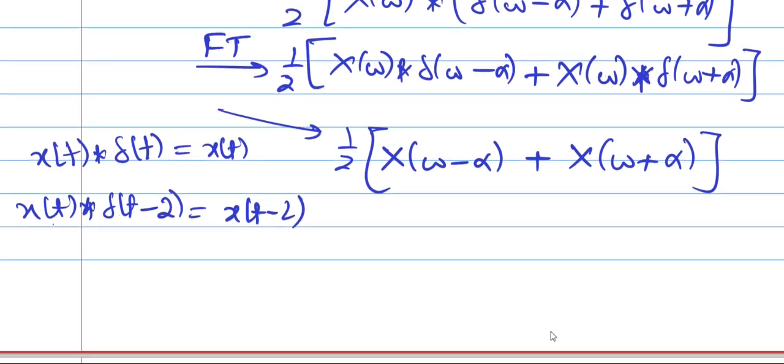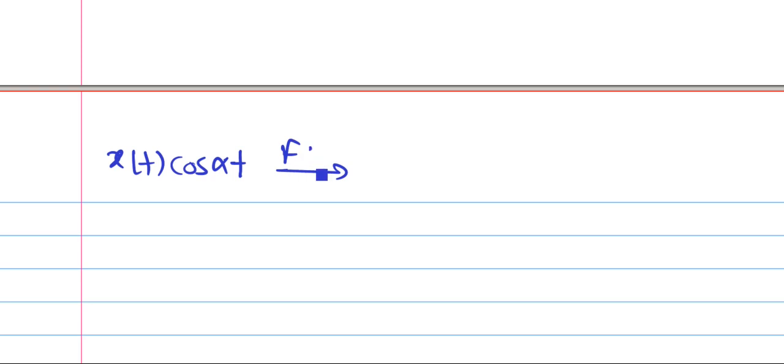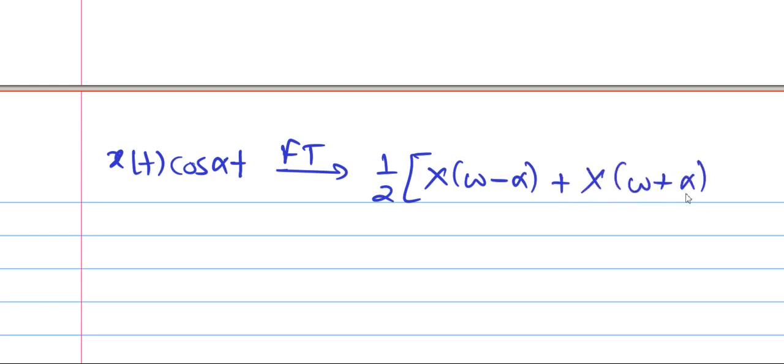So the final answer is x of t into cos alpha t has Fourier transform 1 by 2 times X of omega minus alpha plus X of omega plus alpha. So this is the modulation property.